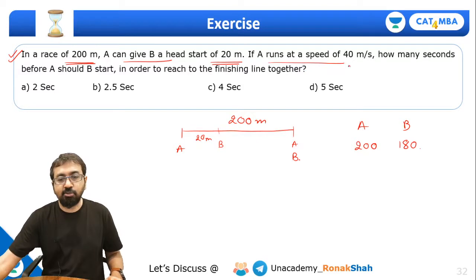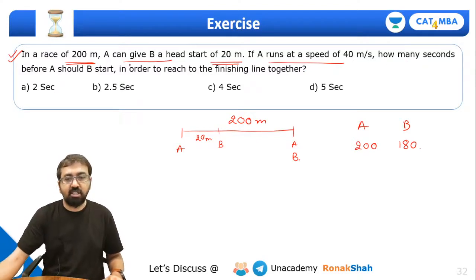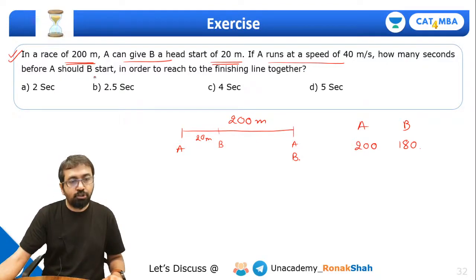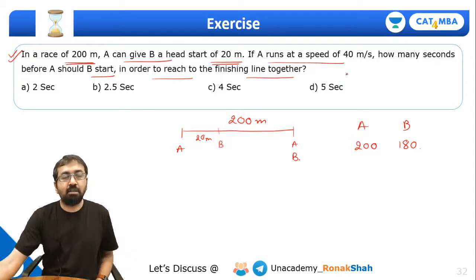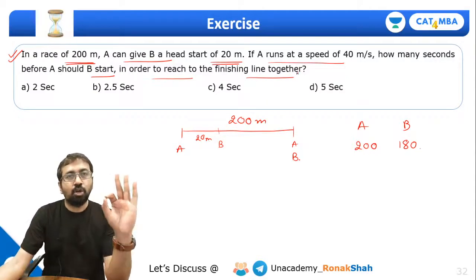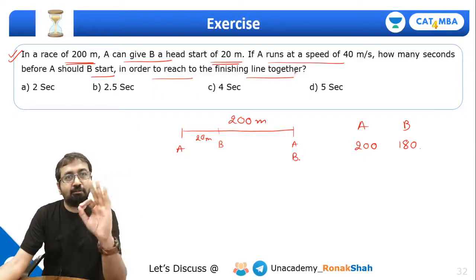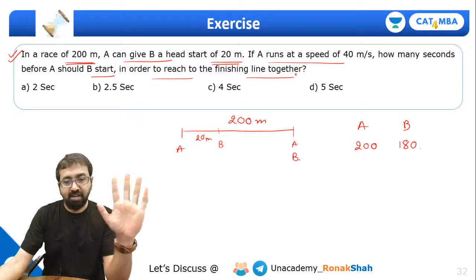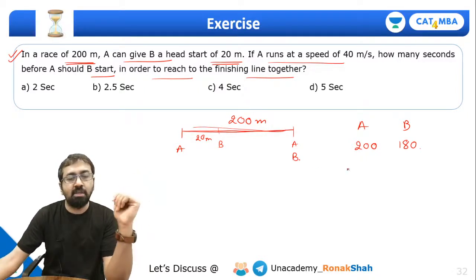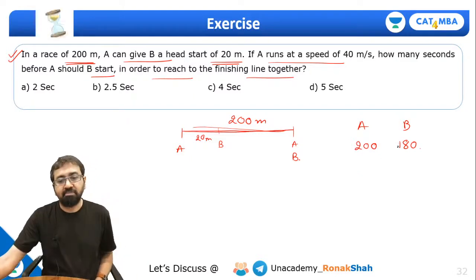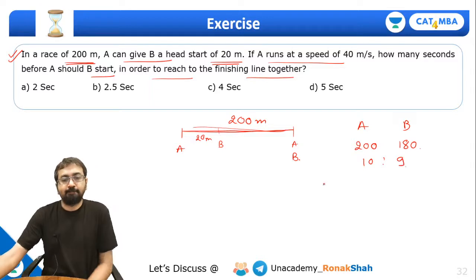If A runs at a speed of 40 meter per second, how many seconds before A should B start in order to reach the finishing line together? That means basically what they are asking is what should be the head start that A can give B in terms of time, right? Now let's understand how much time A takes to complete this 200 meter and how much time B takes to complete this 200 meter, right? So the ratio of speed is 10:9, correct? Okay.